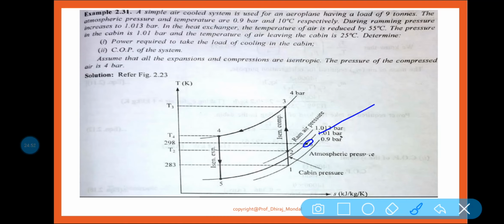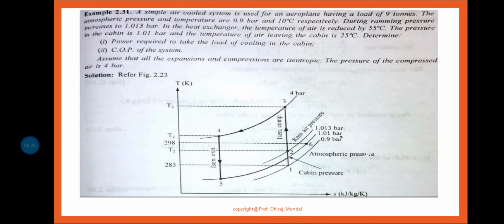Clear? Determine the power required to take the load of the cooling in the cabin, COP of the system. Assume that all the expansion and compression is isentropic. The pressure in the compressed air is 4 bar. This pressure is given, 4 bar. So I hope the problem is clear. That means what you need to find out, that is clear. If it is not clear, then we can't solve.